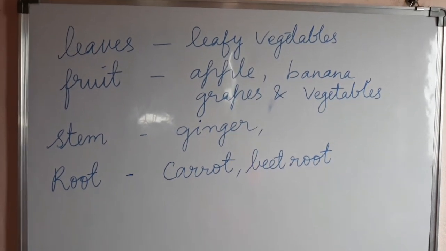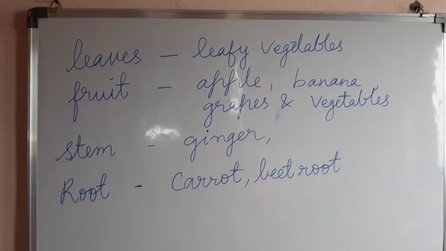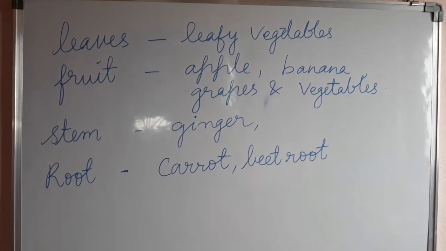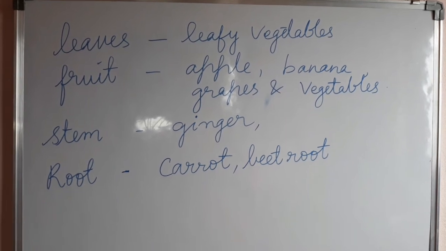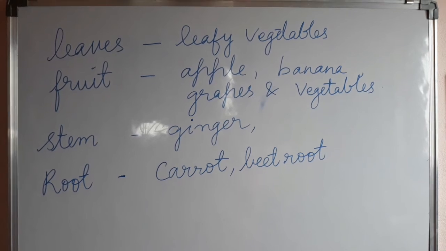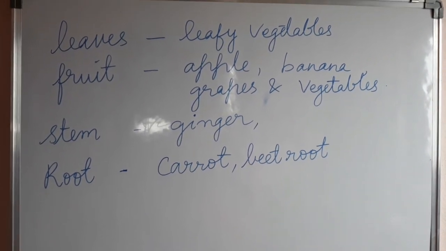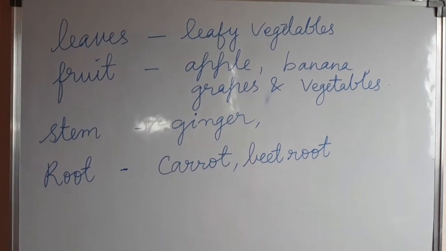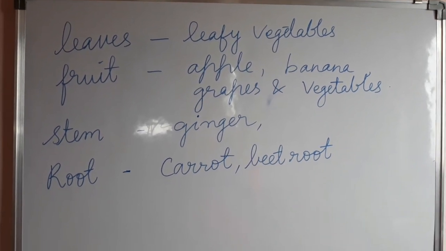The leaves, the part of the plant called leaves. See children, like I said, the food which is prepared by the plants is stored in different parts of the plant. What are the parts we have? Leaves, fruit, stem, root. Yes or no? We have learnt in our smaller classes what the body parts of the plant are. Now see, the leaves. All the leafy vegetables which we are eating contain the food which we are taking as our food. Yes or no? And the fruit. Some amount of food is stored in the fruit, like apple, banana, grapes, all the fruits which we are getting from the plants.